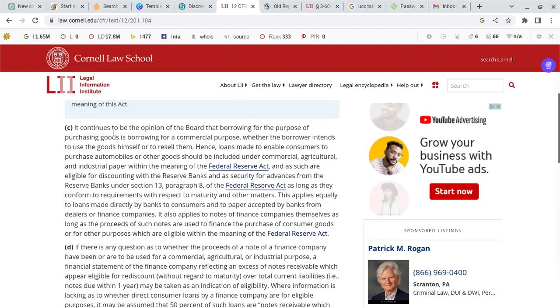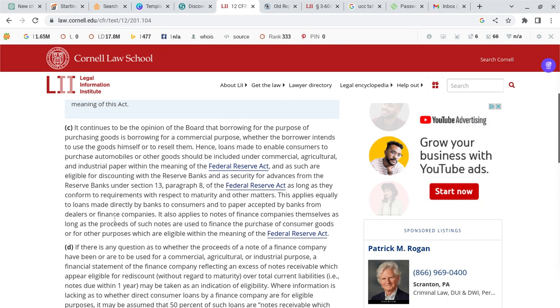Okay, I'm going to read this. It continues to be the opinion of the board that borrowing for the purpose of purchasing goods is borrowing for a commercial purpose, whether the borrower intends to use the goods himself or to resell them. Hence, loans made to enable consumers to purchase automobiles or other goods should be included under commercial, agricultural, and industrial paper within the meaning of the Federal Reserve Act, and as such are eligible for discounting with the Federal Reserve banks and as securities for advances from the Federal Reserve Bank under Section 13, Paragraph A of the Federal Reserve Act, as long as they conform to the requirements with respect to maturity and other matters.